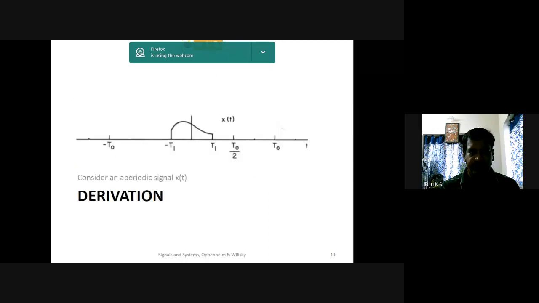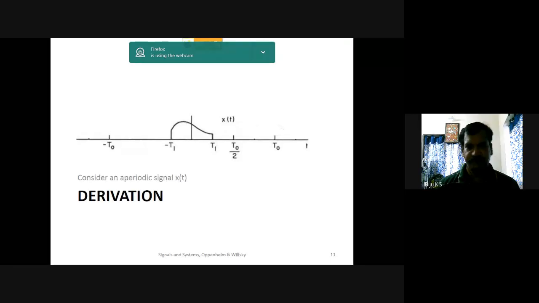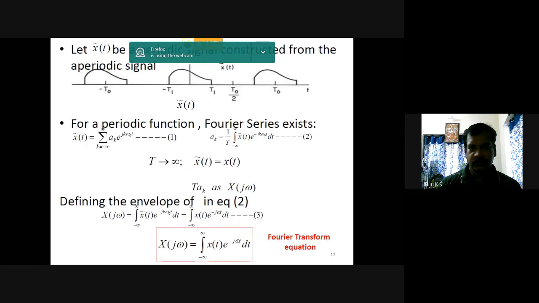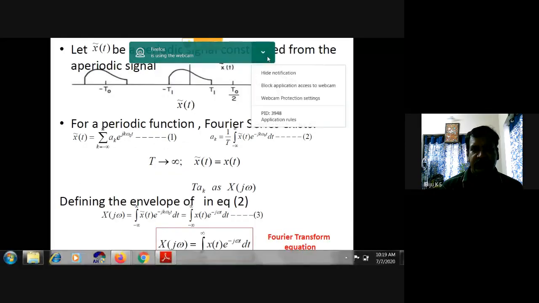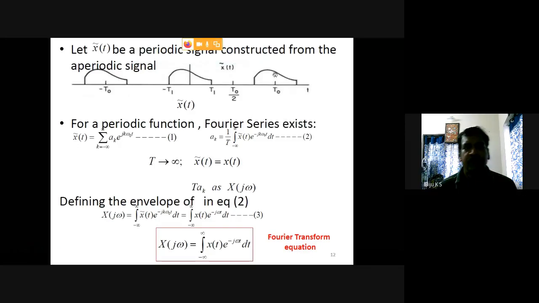Okay. So suppose we take a signal like this, just an arbitrary signal from minus t1 to t1. Let's say that it is an aperiodic signal because there is no periodic nature in it. You can see it is not a periodic one. Next, the same signal we can treat as a periodic signal by repeating it; the repeated signal is called x tilde of t.